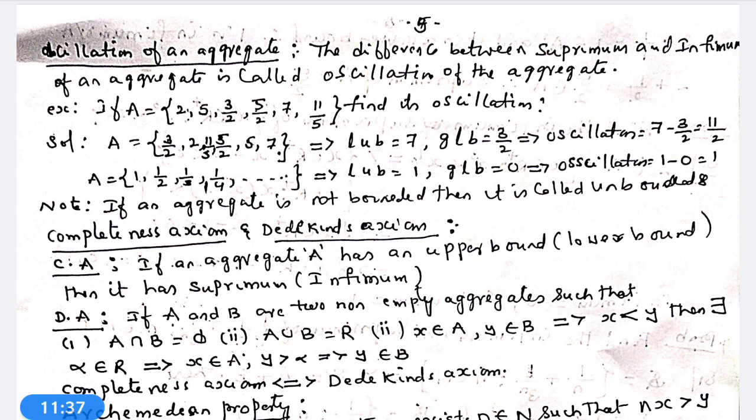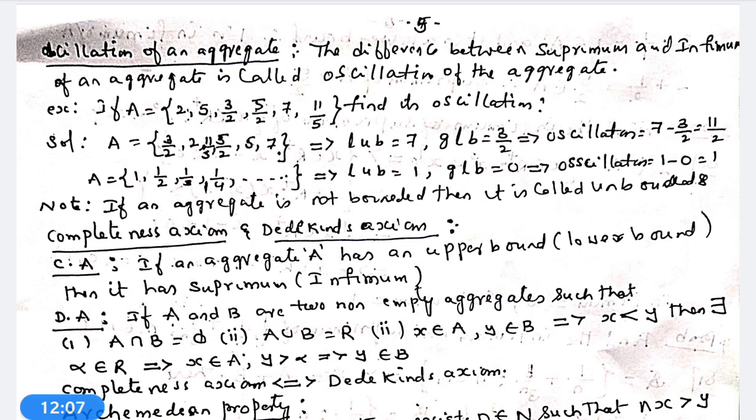Now we go to what is meant by oscillation of an aggregate. The difference between supremum and infimum of an aggregate is called the oscillation of an aggregate.